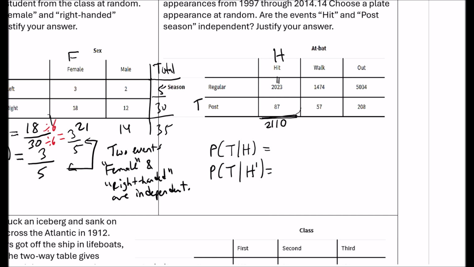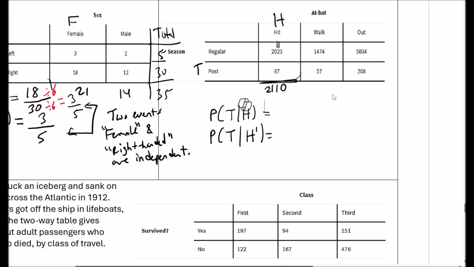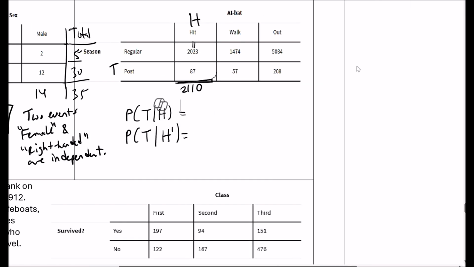And then it doesn't actually tell you how many non-hits. So let's do the non-hits. Let's add up these numbers. I'm just going to do that here. 1531.